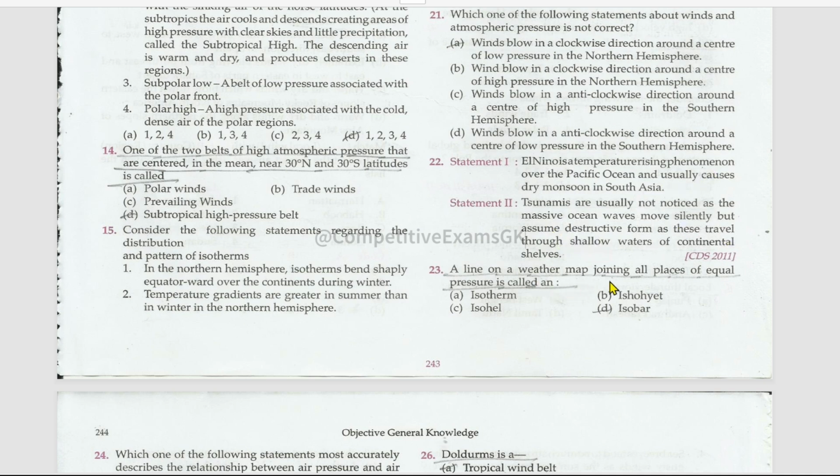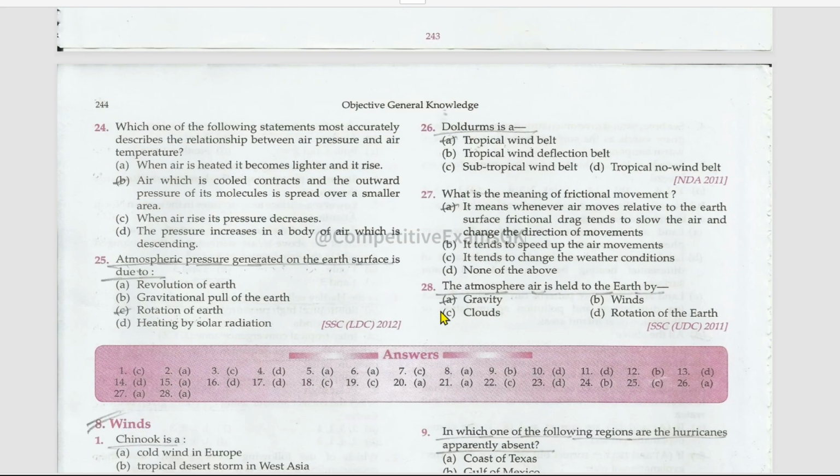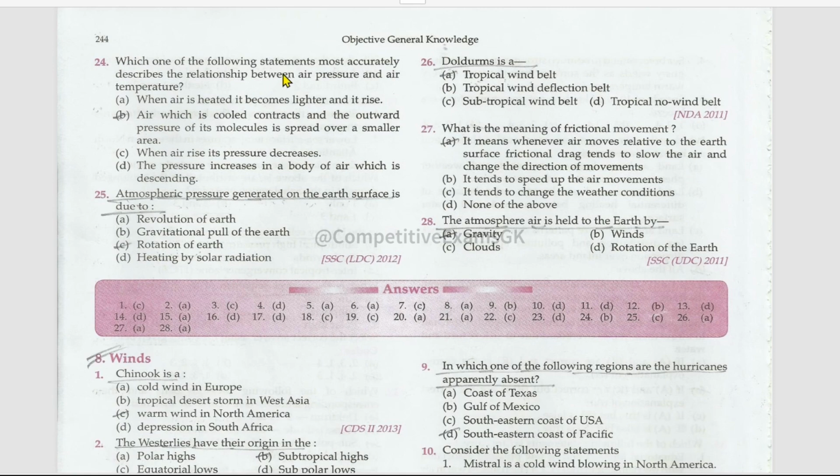A line on a weather map joining all places of equal pressure is called an isobar. Which one of the following statements most accurately describes the relationship between air pressure and air temperature? Air which is cooled contracts and the outward pressure of its molecules is spread over a smaller area. Atmospheric pressure generated on the Earth's surface is due to rotation of Earth. Doldrums is a tropical wind belt.